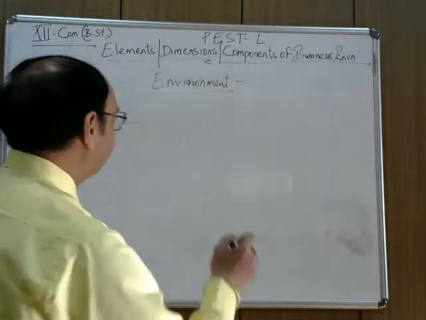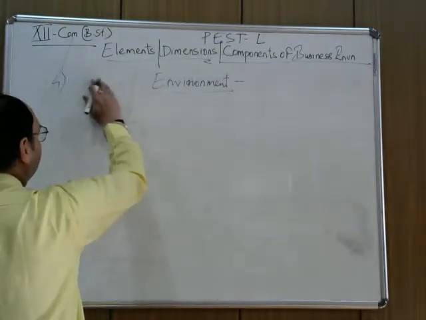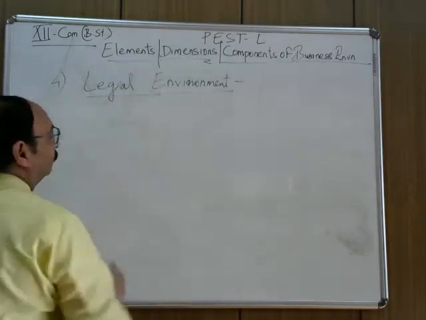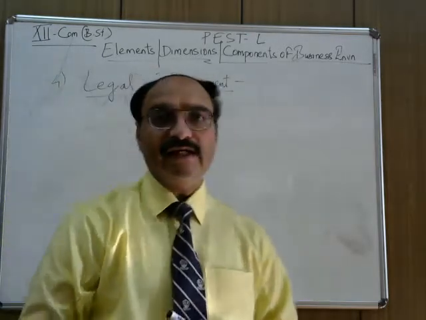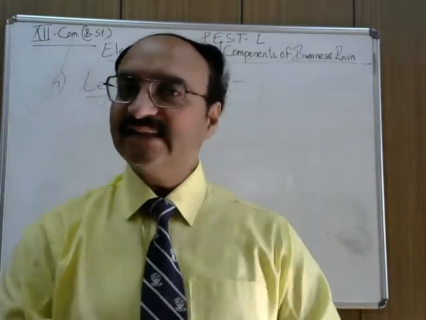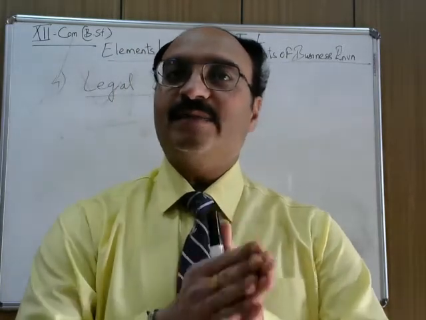Now let us discuss the legal environment, the fourth point. Legal environment includes legislations, orders, and laws passed by the government.